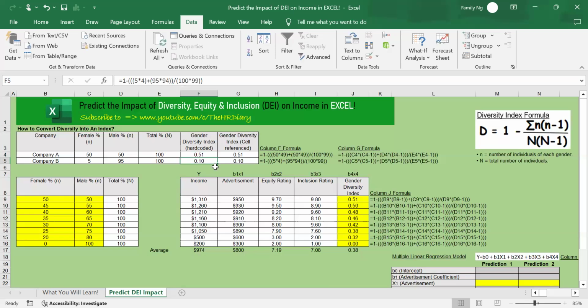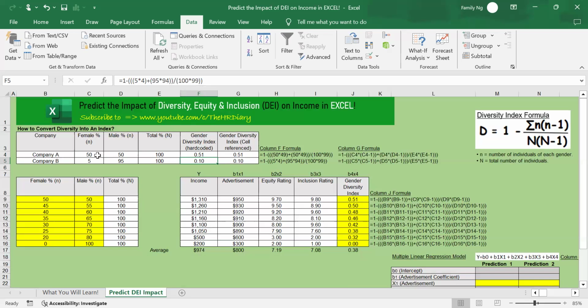So let's look at another example, how I convert this number into the gender diversity index. So 1 minus 5 times 4, because 5 minus 1 is 4. And then next, male is 95, so 95 times 95 minus 1 is 94. And the denominator is the N of 100, so 100 times 100 minus 1 is 99. So this is the formula.